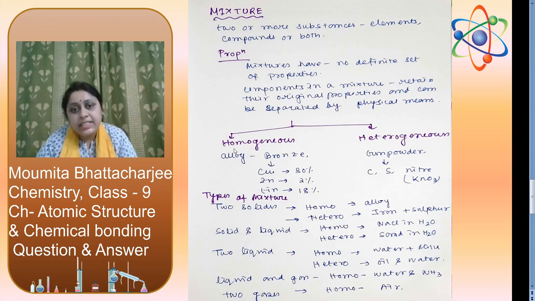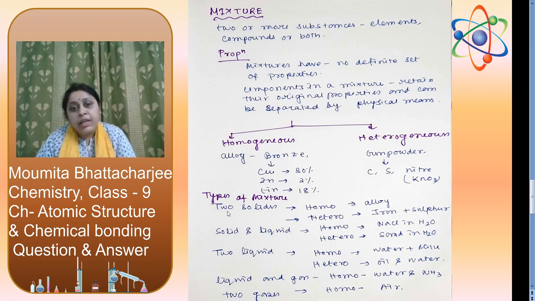Mixtures are classified as homogeneous and heterogeneous. Homogeneous means the compounds or elements are uniformly mixed, and heterogeneous means they are not uniformly mixed. The example of a homogeneous mixture is an alloy, we are taking bronze. Bronze is a mixture of copper, zinc and tin, where the percentage of copper is 80%, zinc is 2%, tin is 18%. Whereas gunpowder is a heterogeneous mixture. We have carbon, sulfur and niter, KNO3, and they are not uniformly mixed.